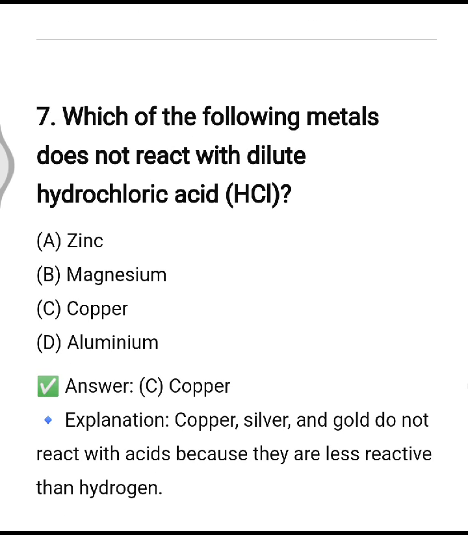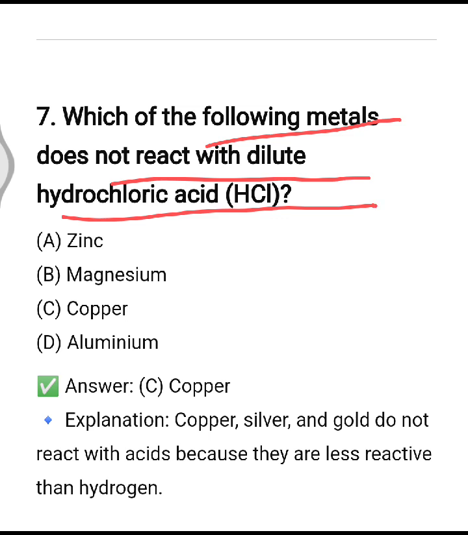Next one. Which of the following metals does not react with dilute hydrochloric acid? So copper. Option number C. Copper, silver and gold do not react with acids because they are less reactive than hydrogen.